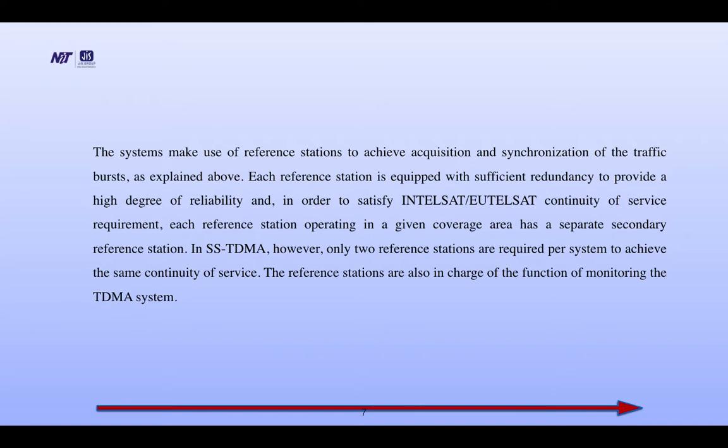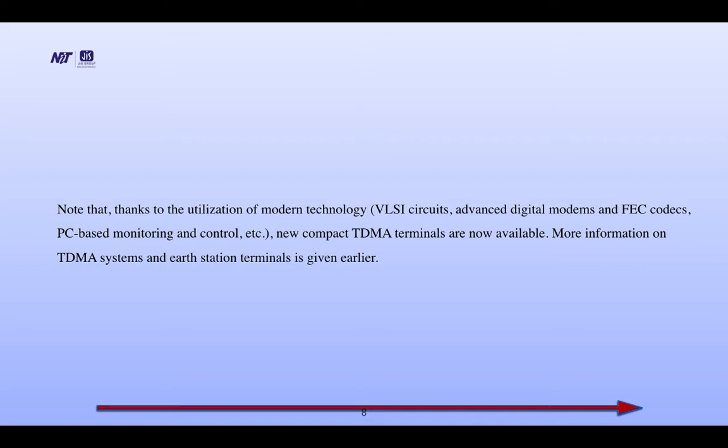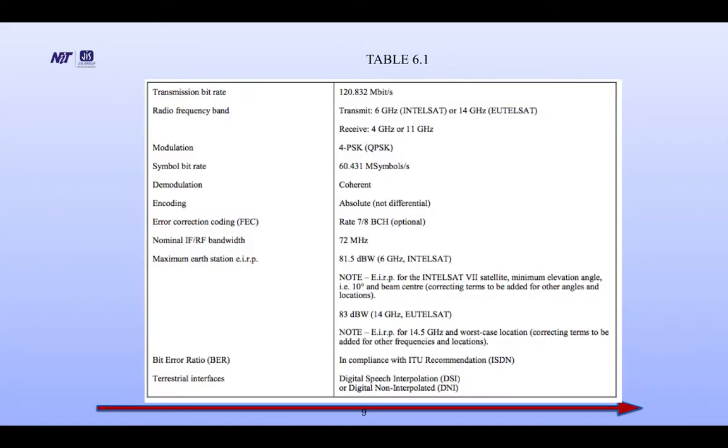The reference stations are also in charge of monitoring the TDMA system. Note that thanks to modern technology, VLSI circuits, advanced digital modems, FEC codecs, PC-based monitoring and control, etc., new compact TDMA terminals are now available. More information on TDMA systems and earth station terminals is given earlier.